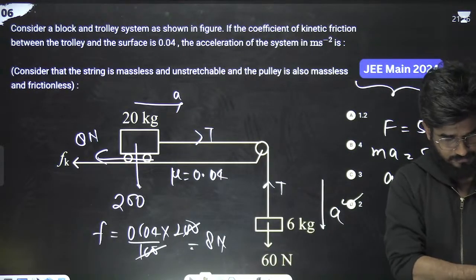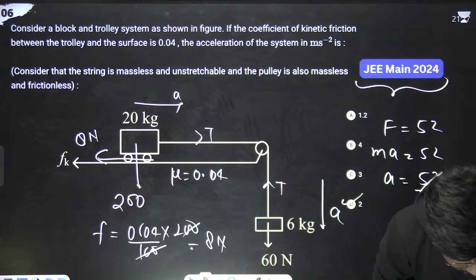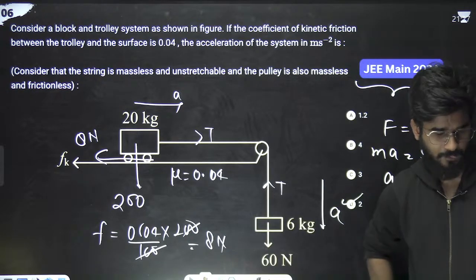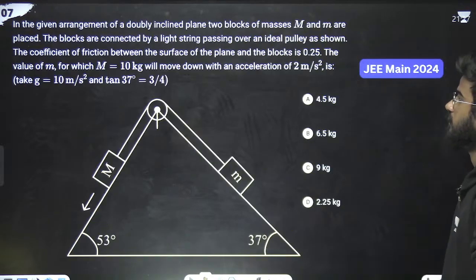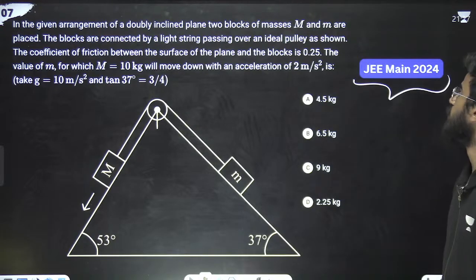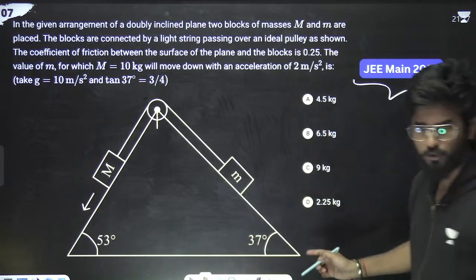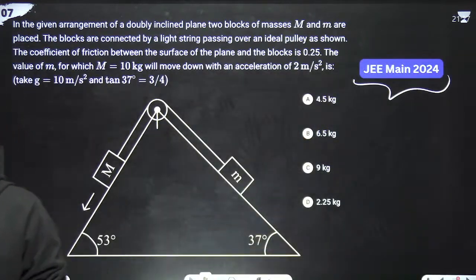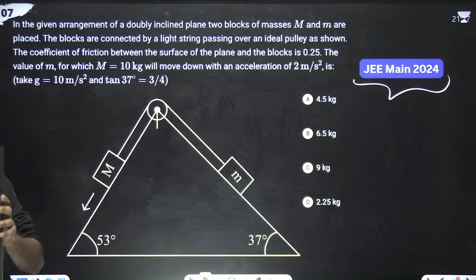Great. Okay. Done till here? Exactly. JEE Main 2024. What the question is saying? Just solve it by yourself. I'll just drink the water. Okay. Just solve it by yourself. Just read the problem.